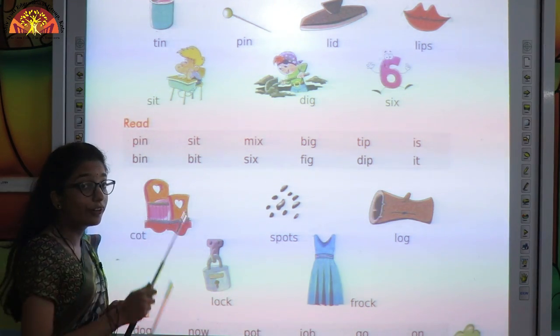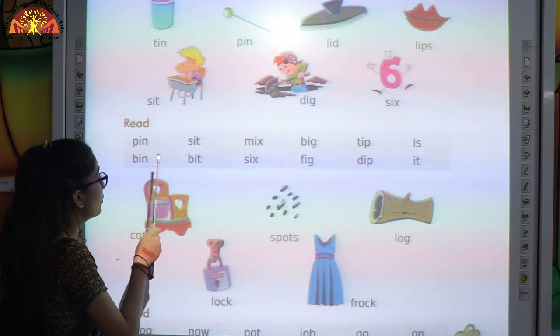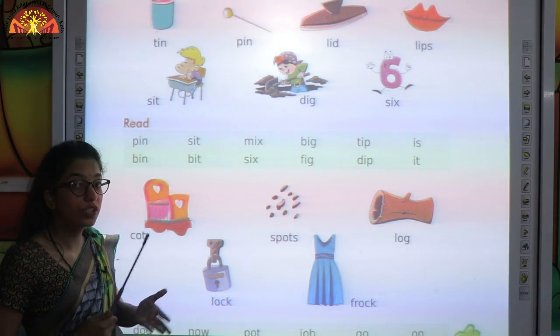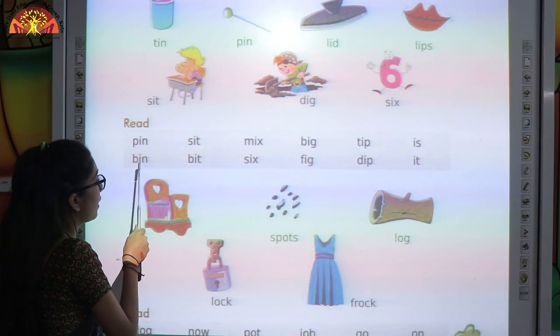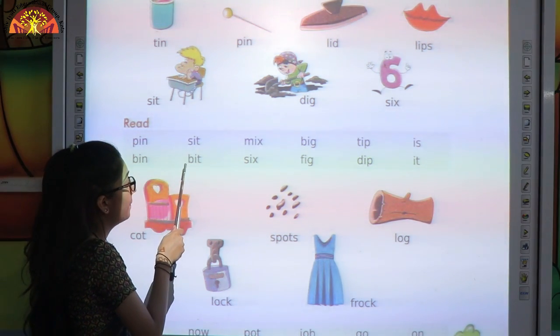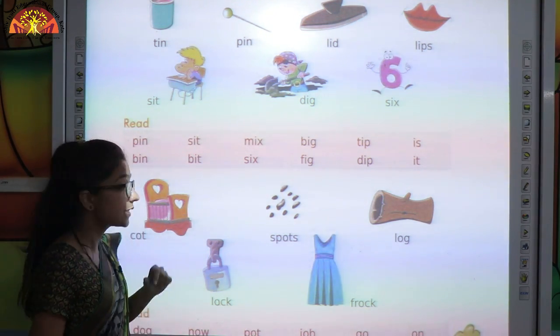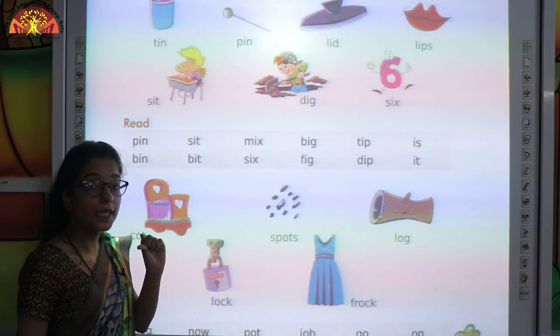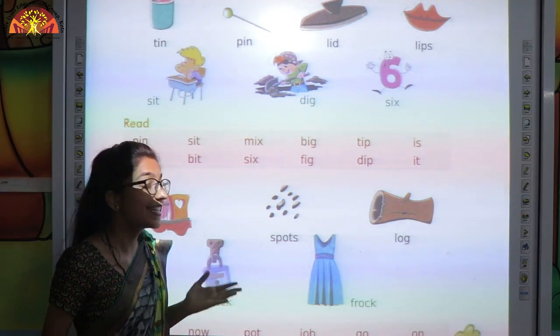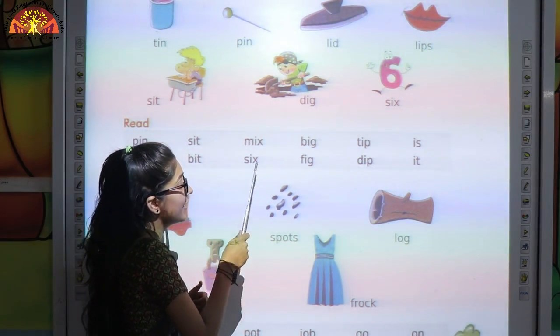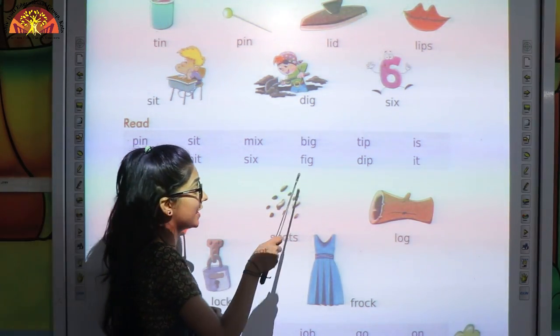B-I-N. Sound of B is B. Sound of I-N is, I already told you kids, yes, it's in. So it will become bin. B-I-T, bit. S-I-X, 6.